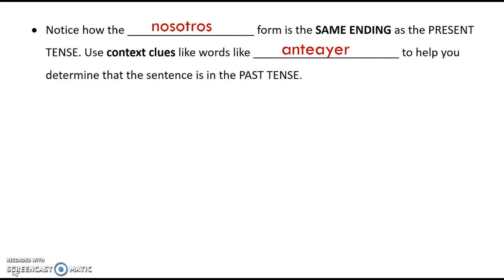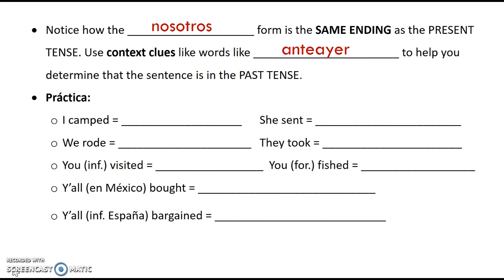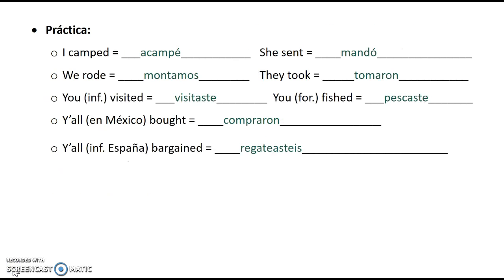So think about, just like in English, if I said the word yesterday, I would know that we're in the past tense. Por ejemplo, I camped. Go ahead and pause your screen and see if you can figure out how to fill some of these expressions out using the rules about conjugating in the pretérito. Okay, la forma yo de camped, to camp, acampar, acampé.